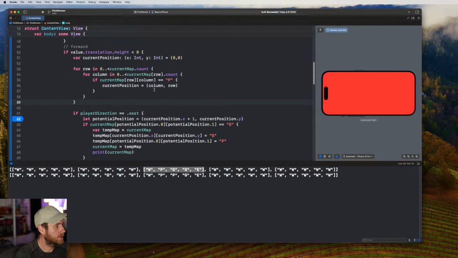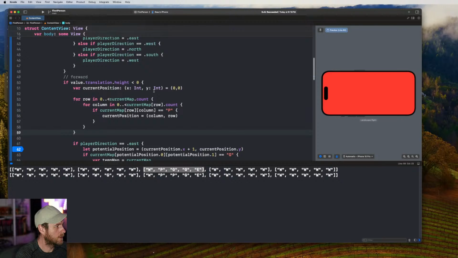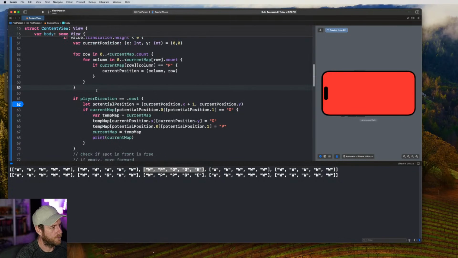Ooh, I swiped to the right and then we get this. Okay, so it looks like we've got 2 players on here now, not just the one. The update did not work. Or did it work? Oh, it did. It just did it in the wrong spot. It updated in the wrong spot.